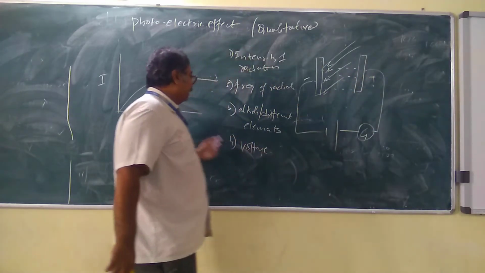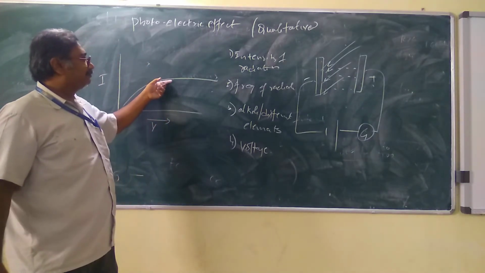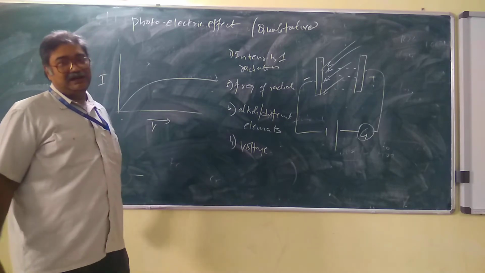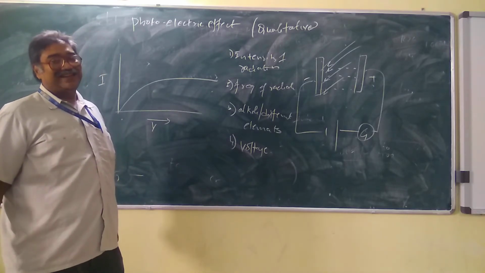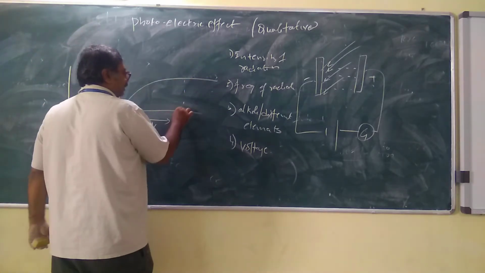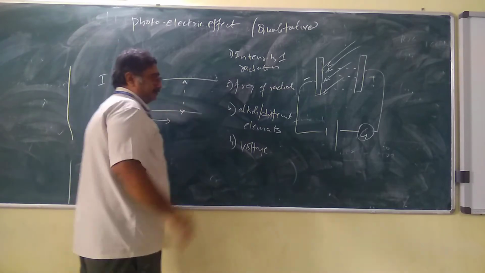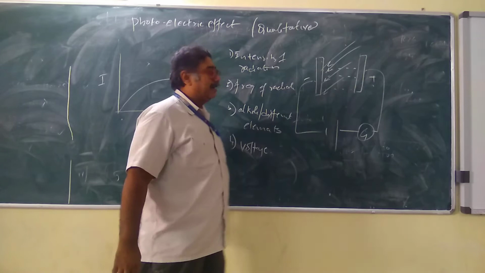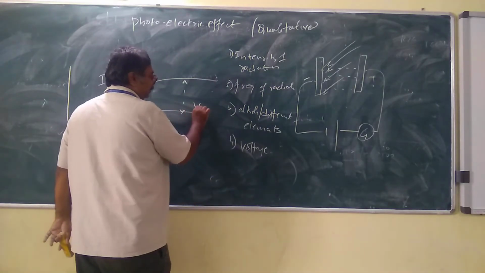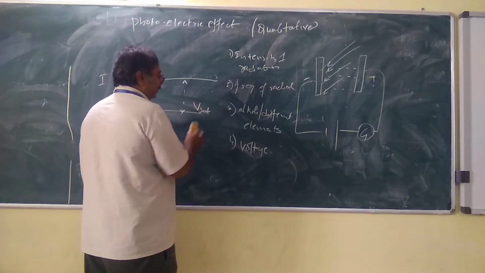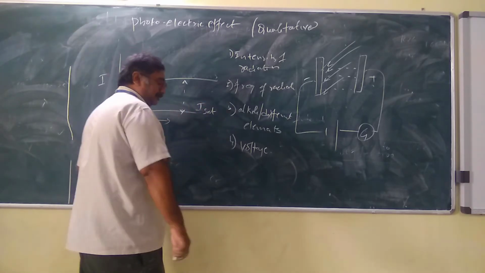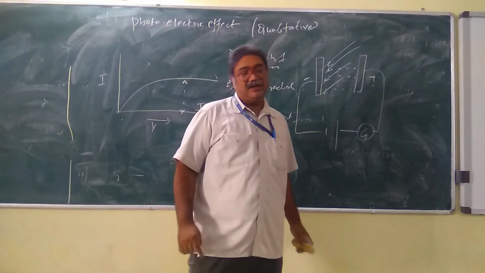So what is happening? After some period of time, the current becomes stable, and this value we call the saturation current. After that, even if you increase any amount of voltage, there is no increase in the current. We call this V_sat, and the saturation current we call I_sat. So this is the saturation current.